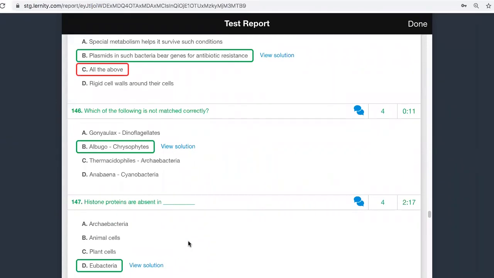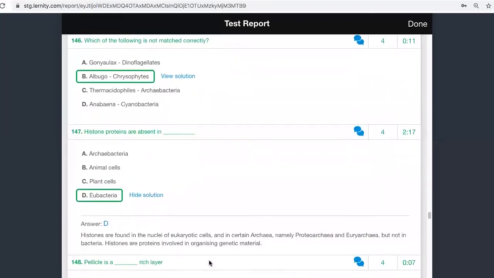Histone proteins are absent in which one is the question. Histone proteins are absent in eubacteria. Histone is found even in archaebacteria. It is found in plant cells and animal cells, but histone proteins are absent in eubacteria. You please open this thing and see. You will have some information here.